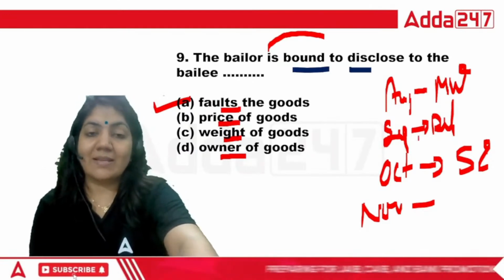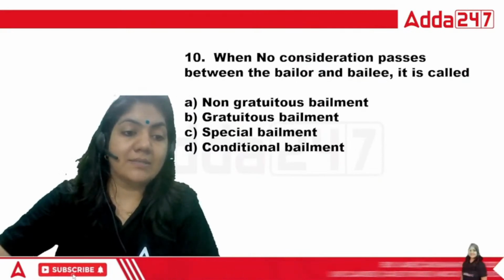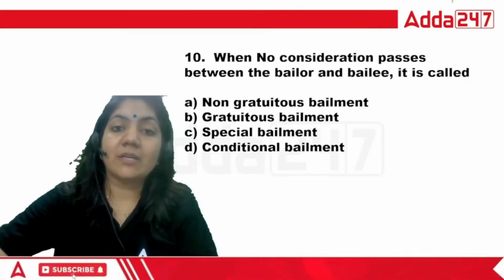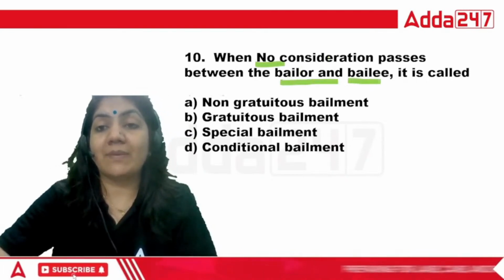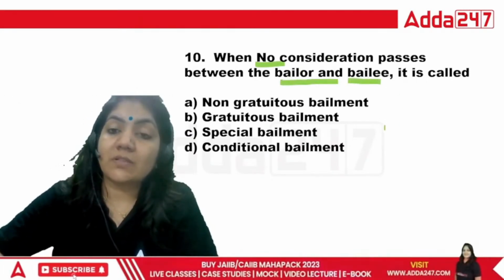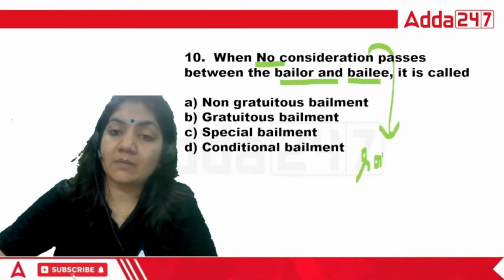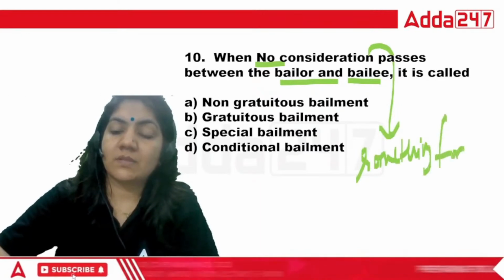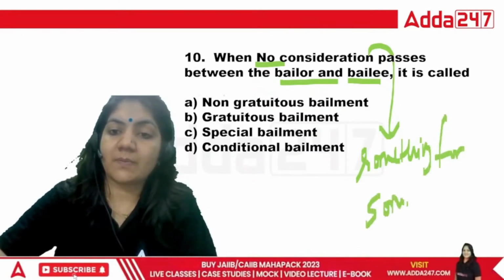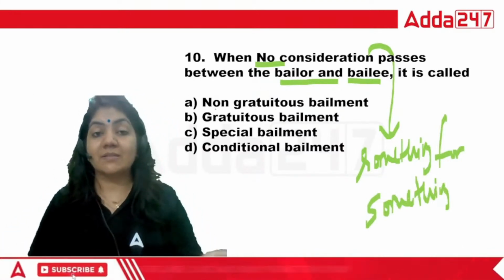Okay, now let's start with the next one. The 10th question is, class, when no consideration passes between bailor and bailee, it is called what? So first of all, what is consideration? Consideration is basically something for something.